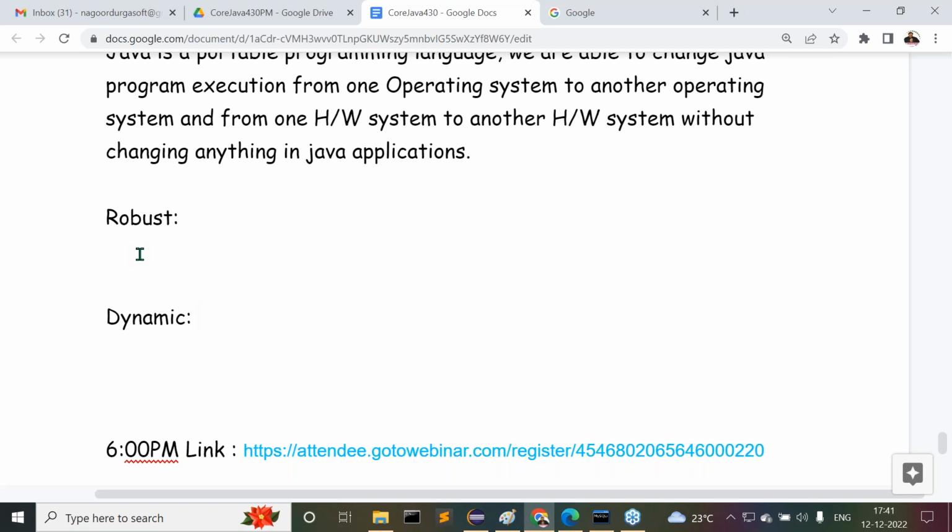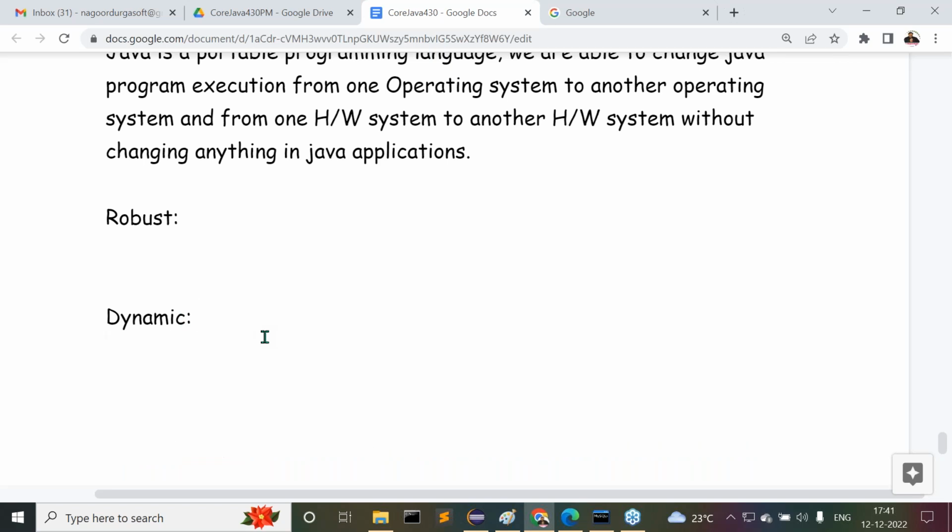It may require some time actually. I need to go for some explanation for them. So when time is available, then tomorrow I'll start with the robust only. It's pending for tomorrow, but let me complete this dynamic programming language.